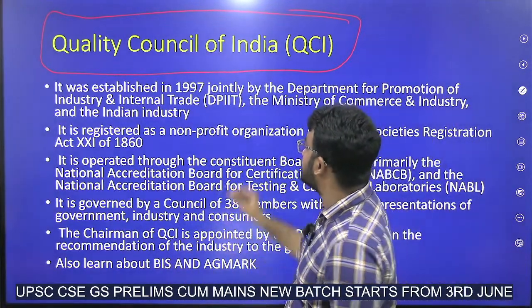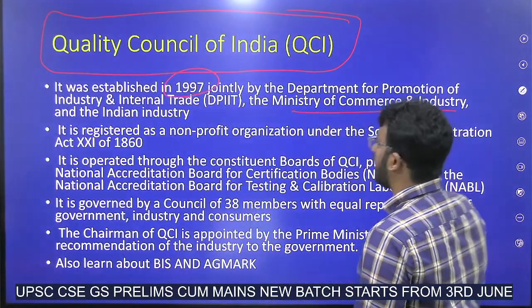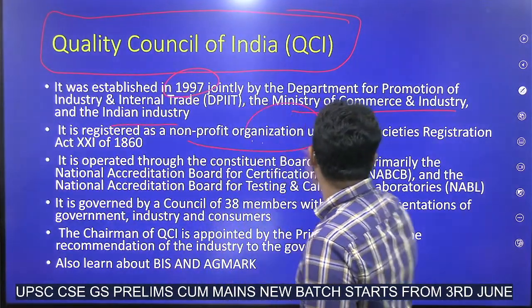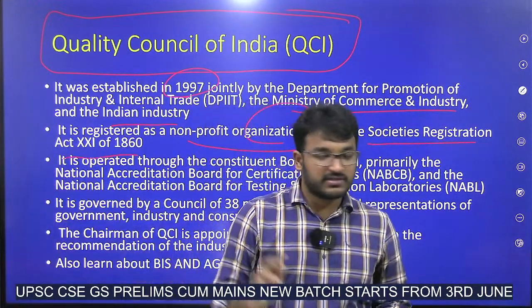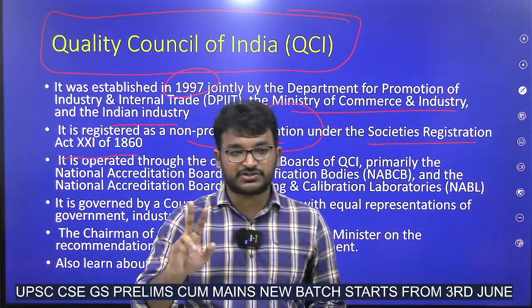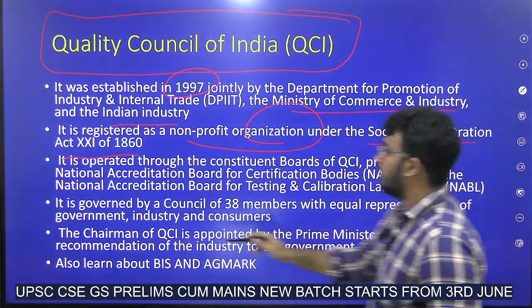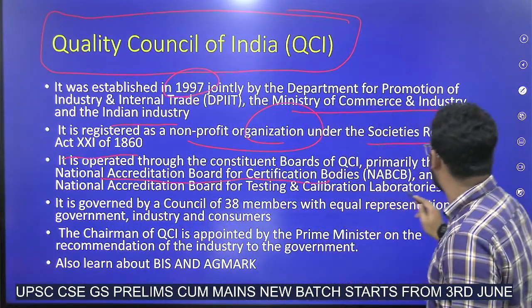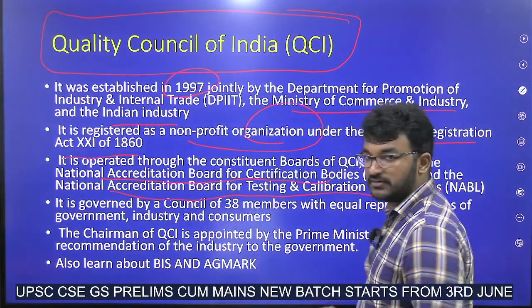Here this Quality Council of India has been established in 1997 under the Ministry of Commerce and Industry. Now it is registered as a non-profit organization under the Societies Registration Act. It operates through two main bodies under it: the National Accreditation Board for Certification Bodies, and the National Accreditation Board for Testing and Calibration.